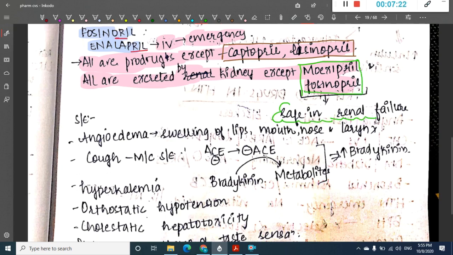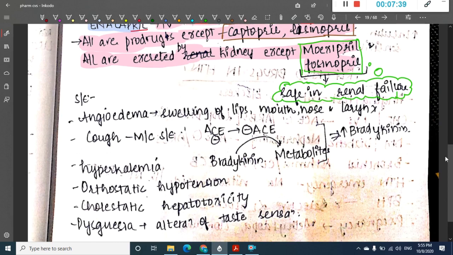moxapril and fosinapril are the safer drugs in renal failure. Why? Because they are not excreted from the kidney. So they are safer in renal failure. Okay, so what are safer in renal failure? Two drugs, moxapril and fosinapril, are safer in renal failure.